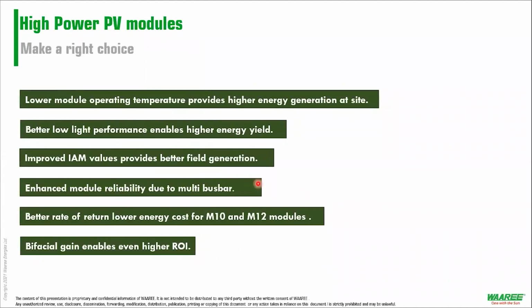So all we want to tell you in the conclusion is that you, as an end customer, should always make the right choice. What we understood from this PPT is that a multi-busbar module has lower series resistance, better shunt resistance, and better IAM. That's how you have a lower module operating temperature. For any module, a lower operating temperature of course means higher generation.